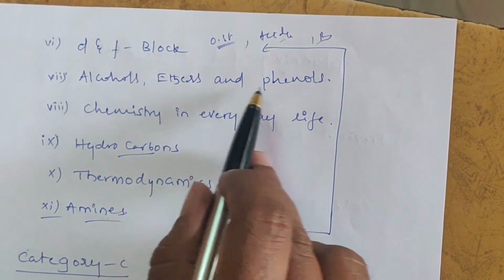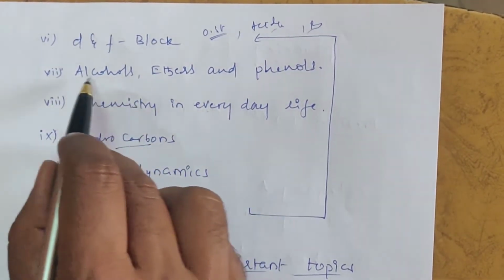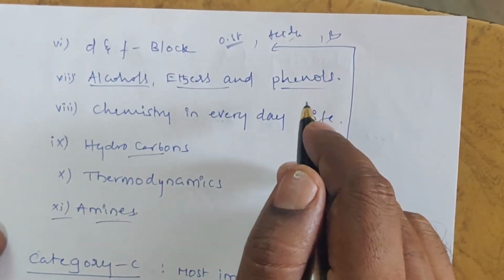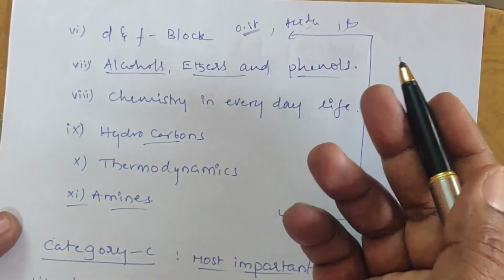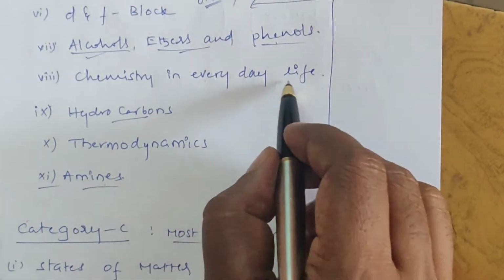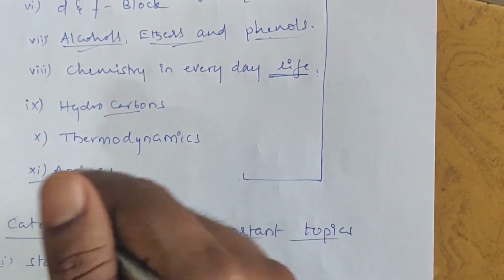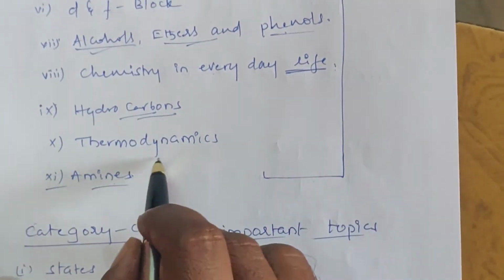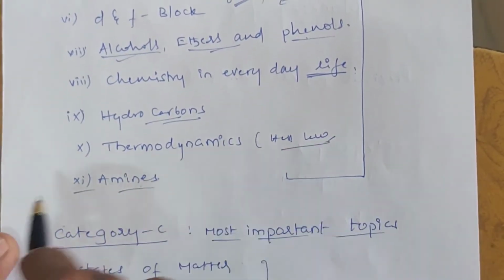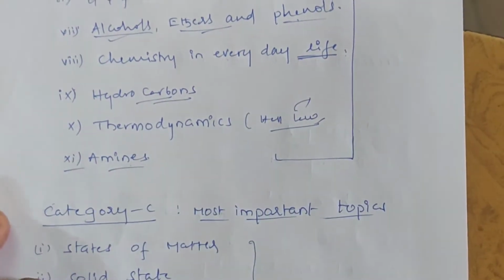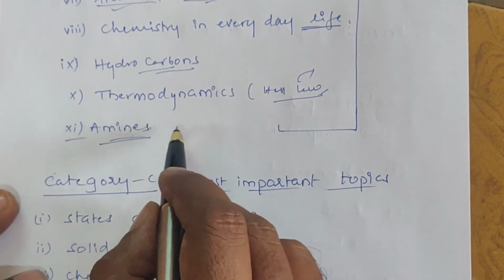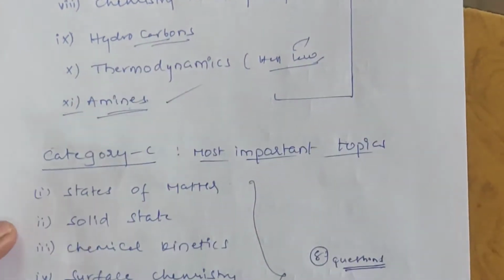Next, alcohols, ethers and phenols. In this chapter, the Lucas test and the Victor Meyer test. Which test differentiates between the alcohols? That type of questions. Chemistry in everyday life: read point to point, line to line in NCERT. Hydrocarbons also. Thermodynamics: extensive properties, intensive properties, Hess's law problems. And next, amines: in amines also the Hinsberg reagent. Some type of topics.